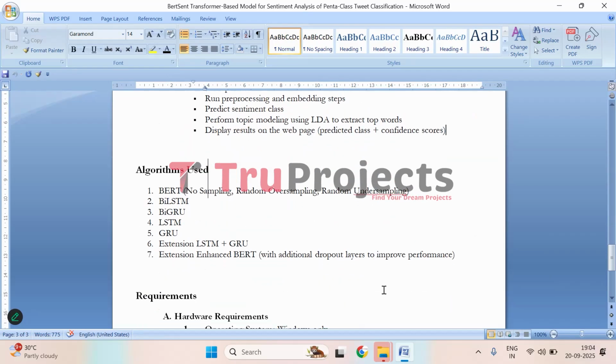Moving on. These are the algorithms used in this project. The BERT model is built individually with no sampling technique, with random oversampling, and with random undersampling. This is the proposed model. And these are the other baseline models, and these two are the extension models.